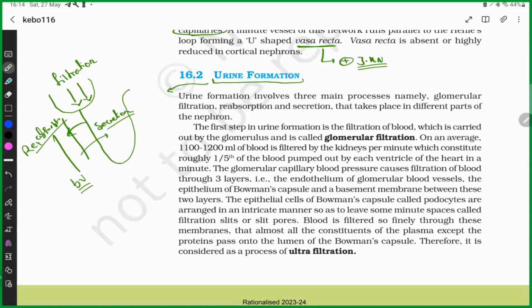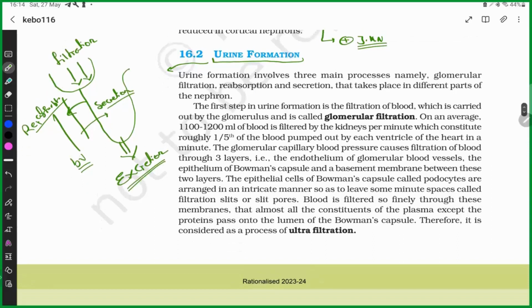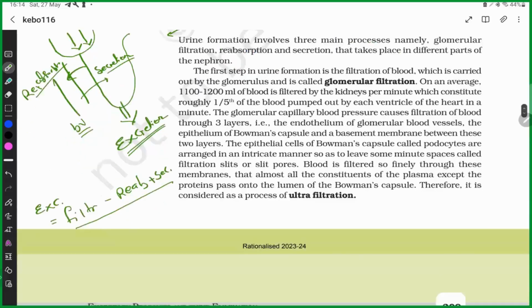And finally, we can say that excretion is equal to filtration minus reabsorption plus secretion.